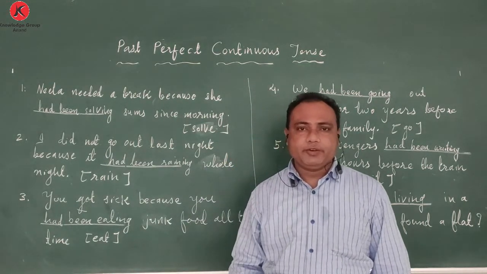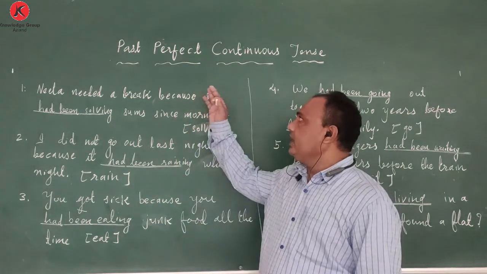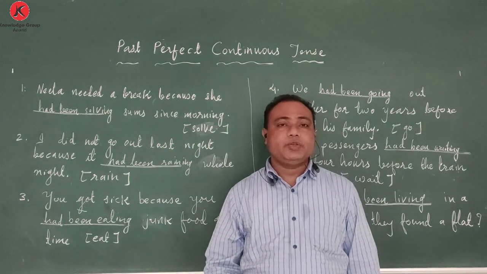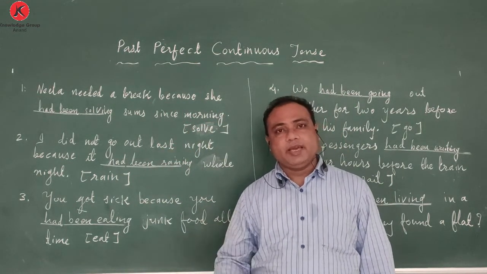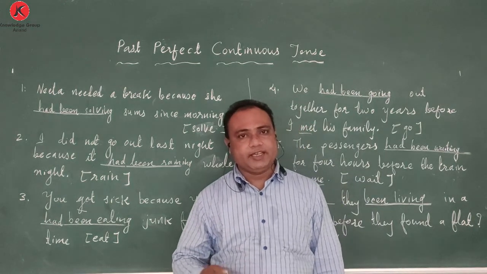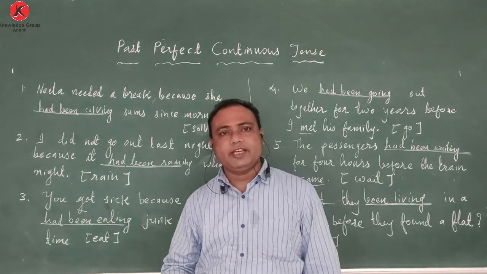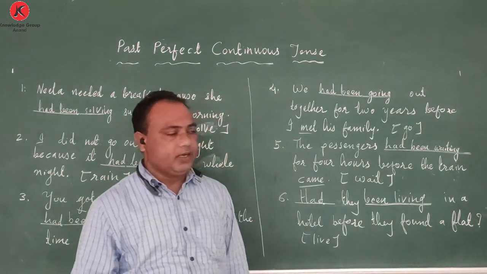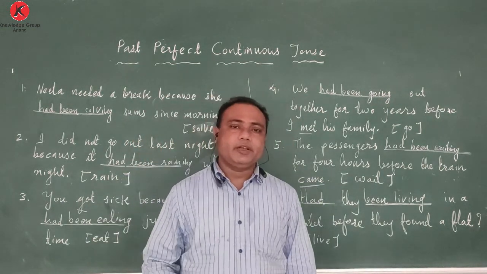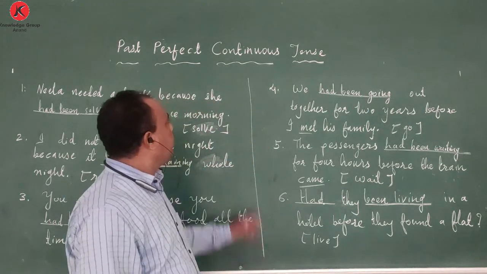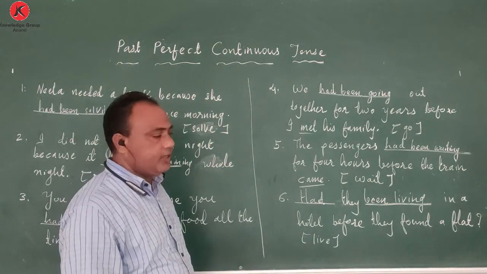So let's have a quick recap. We discussed the use of past perfect continuous tense. Some activity or action started in the past, continued for some time and also ended in the past. To indicate those situations, we use past perfect continuous tense.